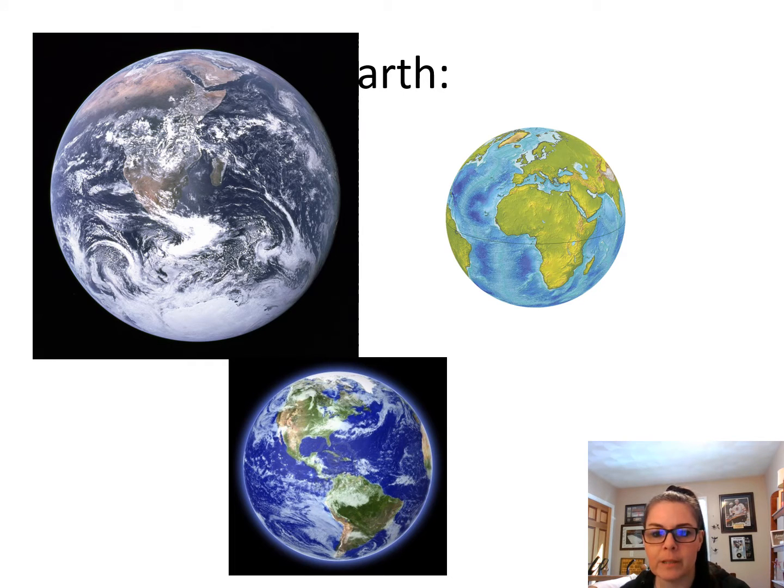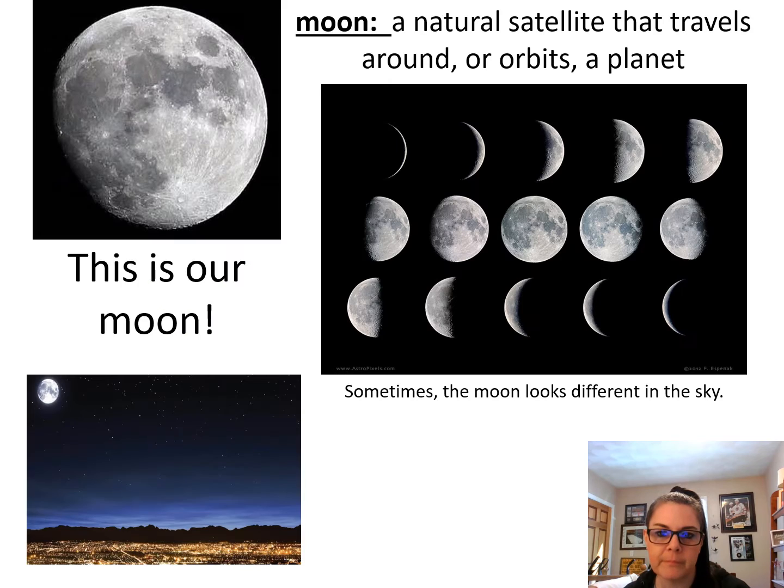Our next vocabulary word is Earth. Earth is the planet that we live on. Maybe someday we can live on Mars or on the moon, but right now Earth is the only planet where people live. Our next vocabulary word is moon. That's right. This is our moon, a natural satellite that travels around or orbits a planet.